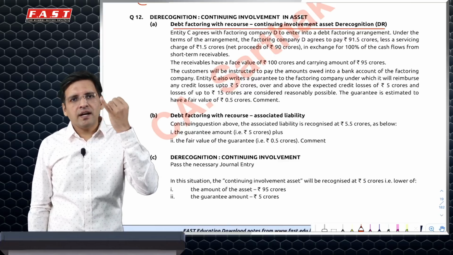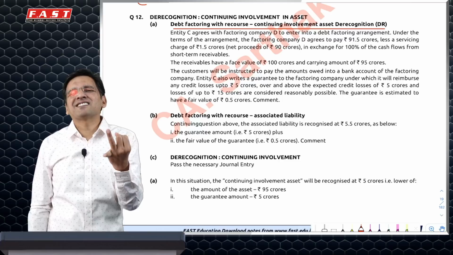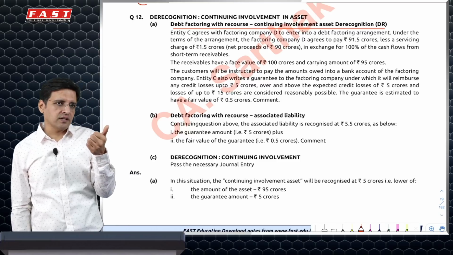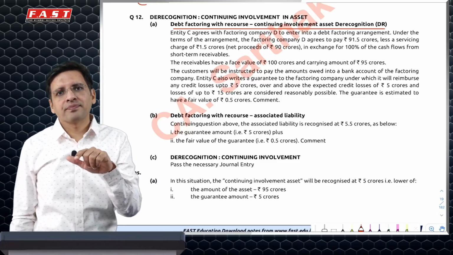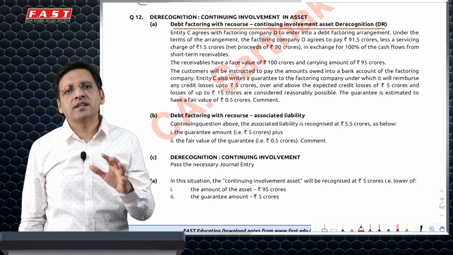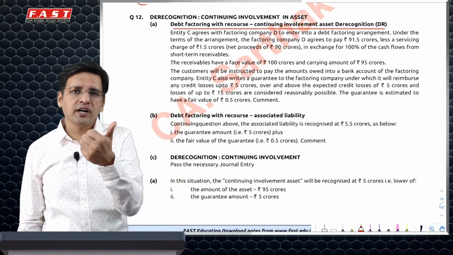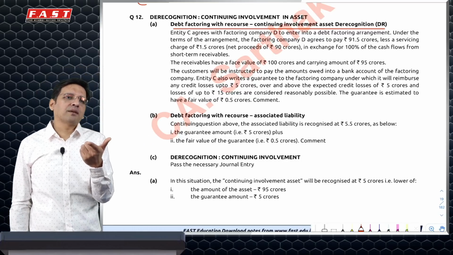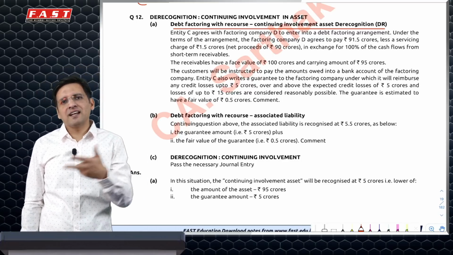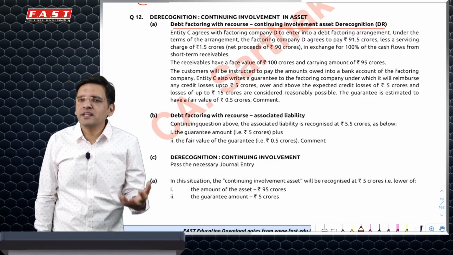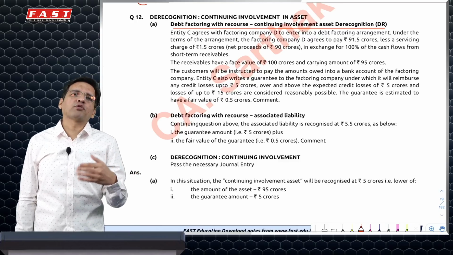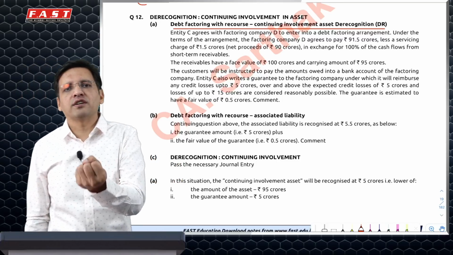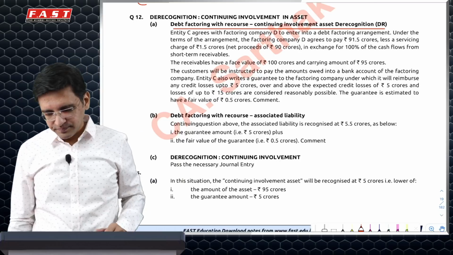So that means here, I have lost control, but I still have some involvement in the asset. Derecognition principle says that when you have transferred the risks and rewards, but you've also retained them to some extent, and the control is lost, in such a case, there's a very special accounting you do. You first derecognize your asset because you've lost control over it. But whatever is your continuing involvement in that particular asset, you recognize that asset as well as a liability towards it. And if you feel that there could be a possible loss on it, you will also have to recognize the loss, because you have basically given a financial guarantee to the factor that loss to the extent of 20 I would recoup or bear.